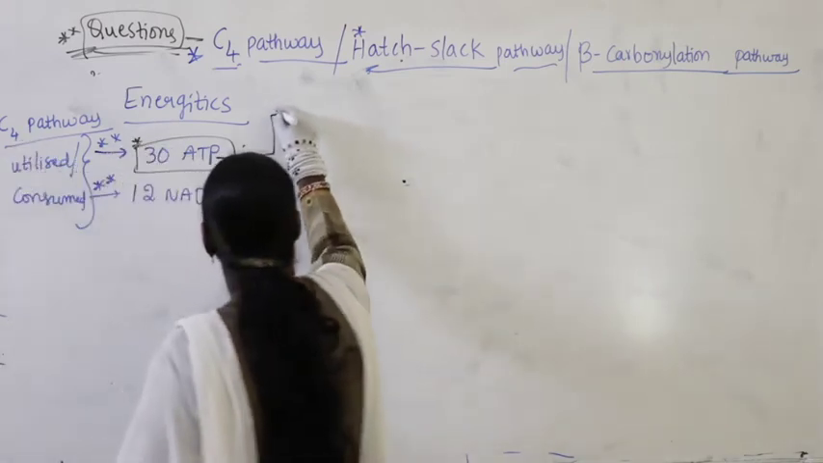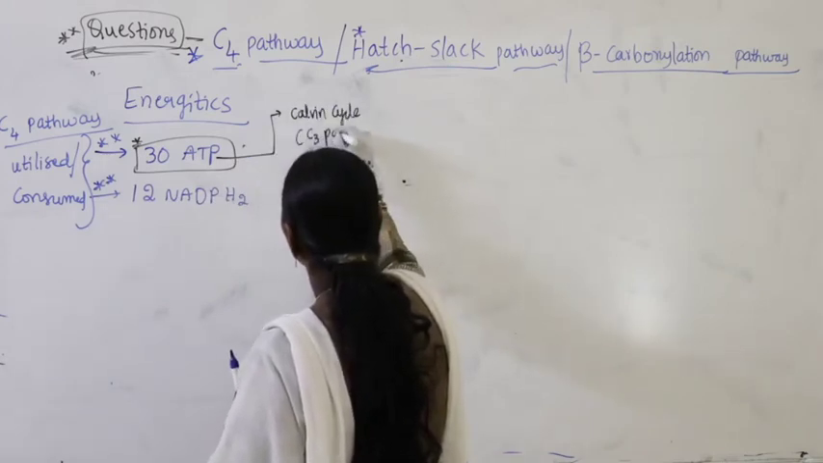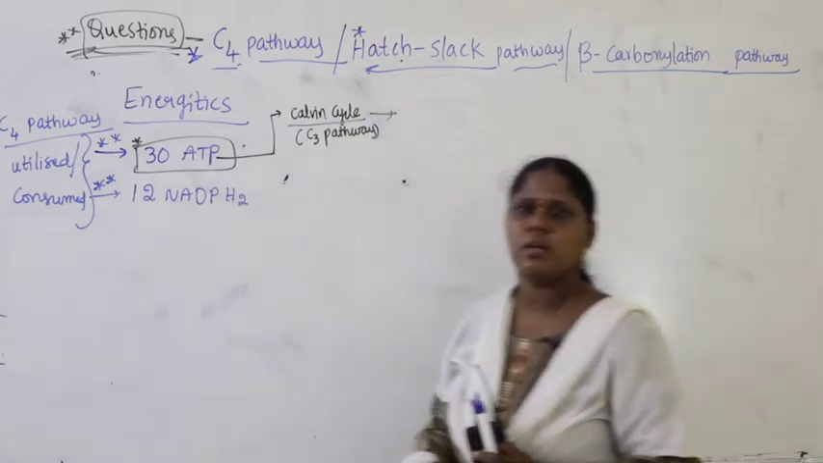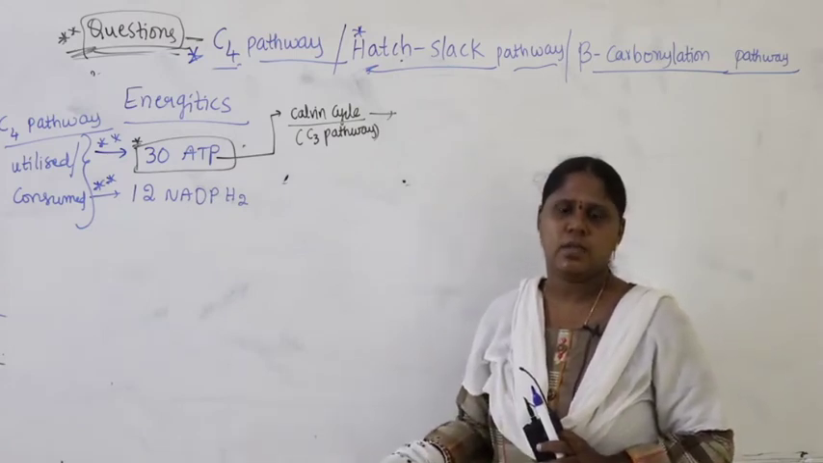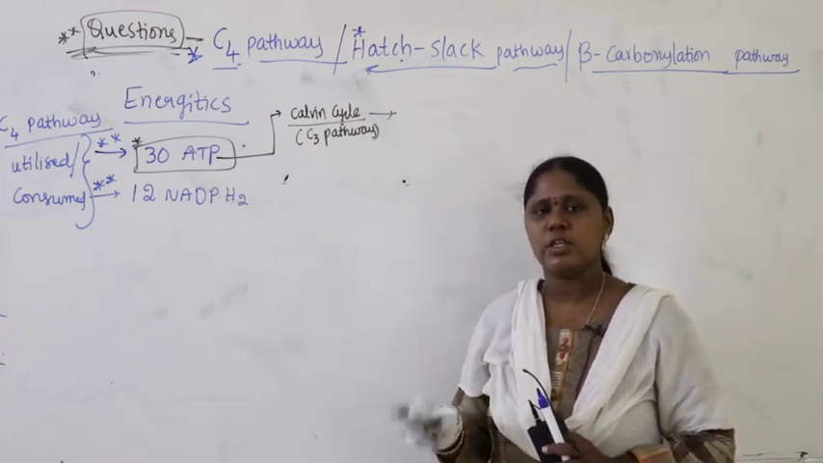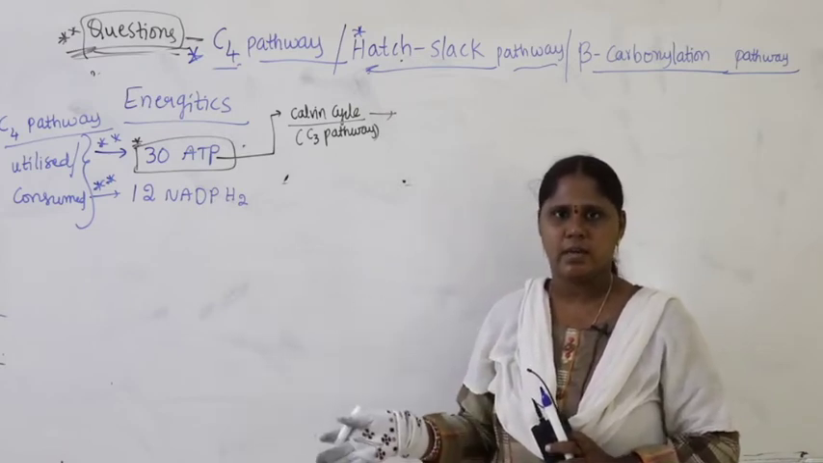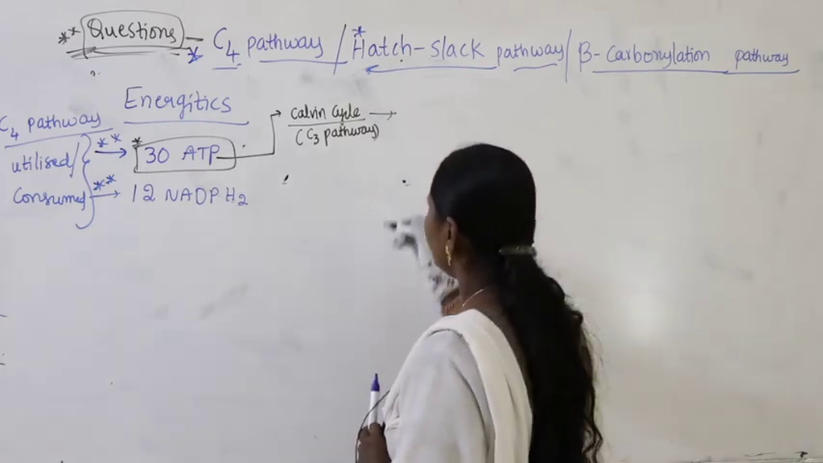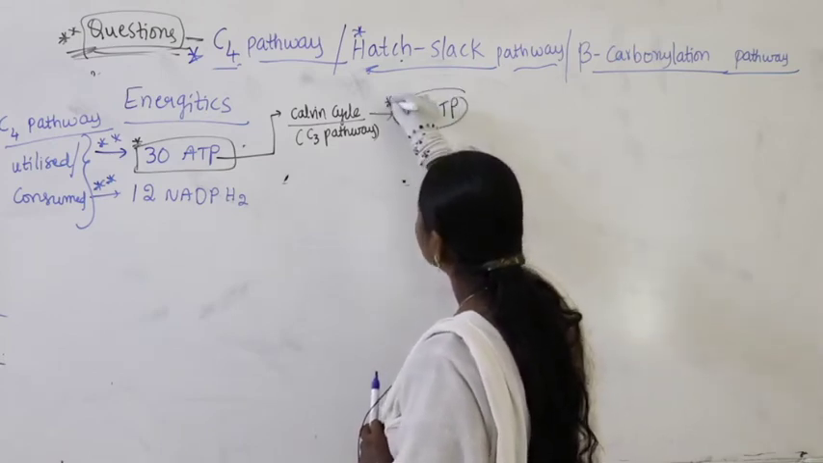Now, in the C4 pathway, it undergoes the Calvin cycle, meaning the C3 pathway. Where does the C3 pathway occur? In the bundle sheath cells. After reduction, malic acid is converted into pyruvic acid. Malic acid generates 6 carbon dioxide. That 6 carbon dioxide enters into the Calvin cycle. So in the Calvin cycle what happens? Altogether there will be 18 ATP utilized in the Calvin cycle.